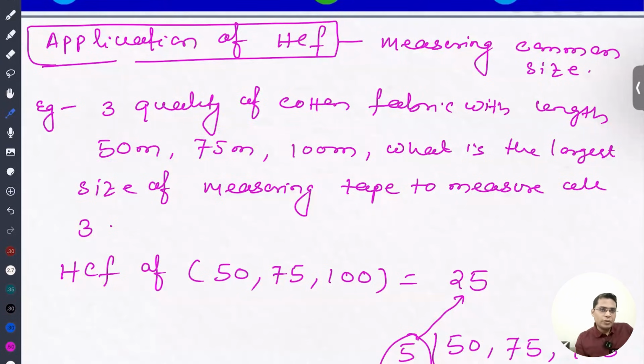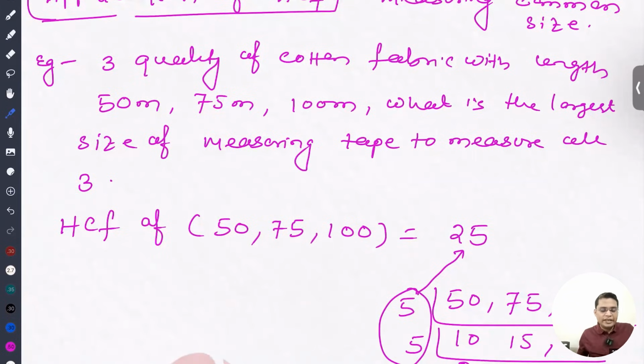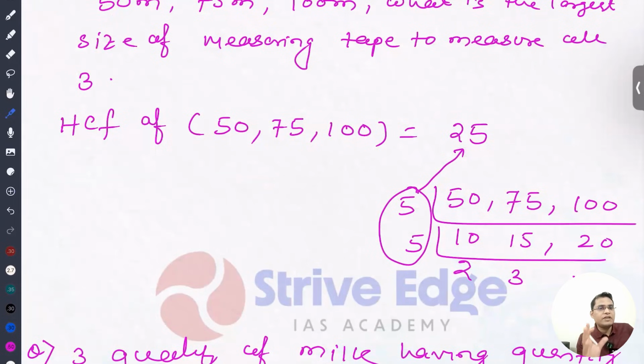So how am I going to measure it? I can measure it by the largest size of my measuring tape. That is what the HCF is. HCF of 50, 75 and 100 is 25. So I have taken the HCF, which is the highest size of the tape that I am going to use to measure it.